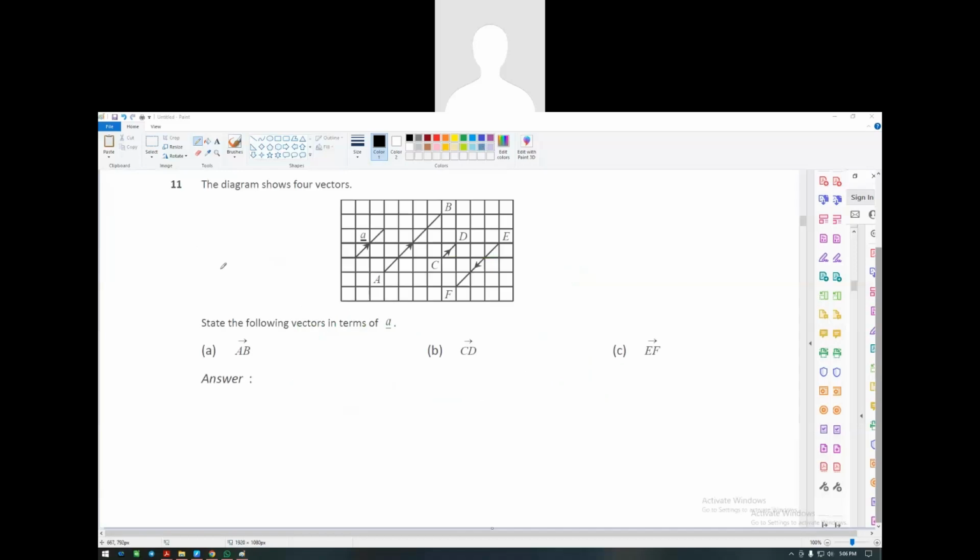Yes, so next one, question number 11. Question number 11 states 4 vectors. If you notice something odd, they have given this one is A. When they cut through 2 boxes, you see this A, so this one must be 1A, and cutting through the other box will be another A, correct? So the total answer will be 2A. They put some kind of symbol at the bottom. Do I need to write it? Yeah, just write it. Next one, CD.